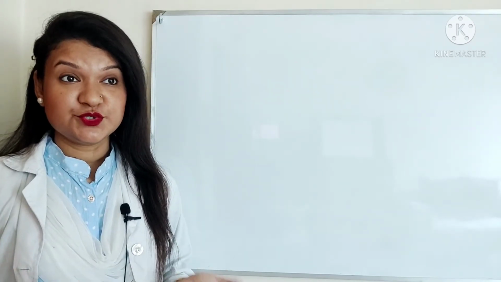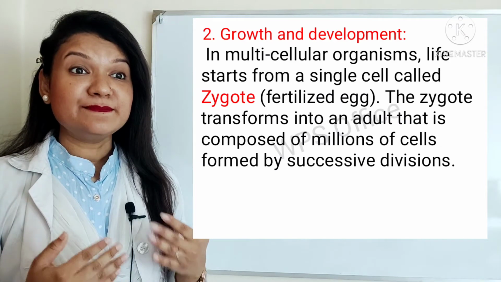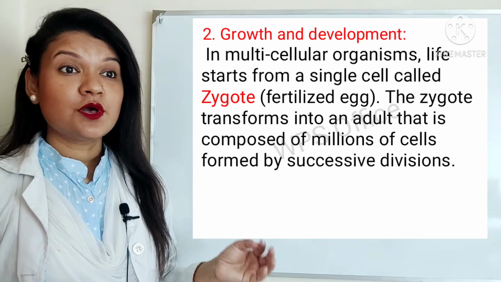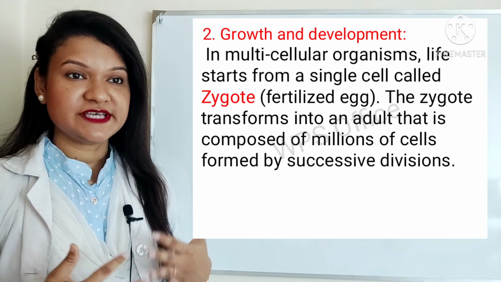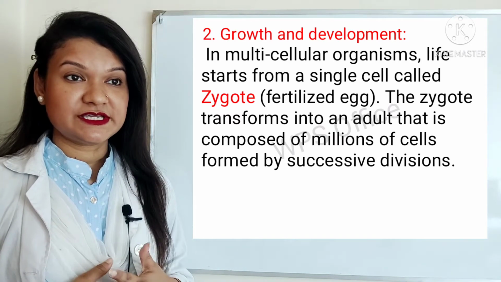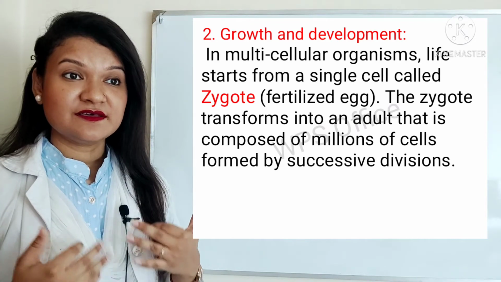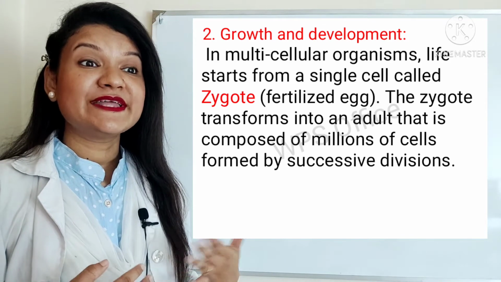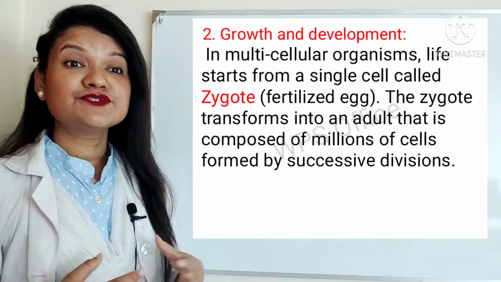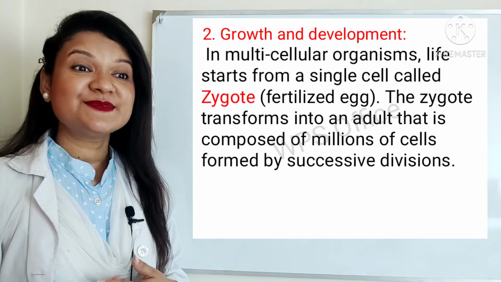And then number 2, growth and development. In multicellular organisms, life starts from a single cell called the zygote, that is the fertilized egg. In your exam, what is a zygote? It can come as a knowledge-based question. The zygote transforms into an adult that is composed of millions of cells formed by successive divisions.